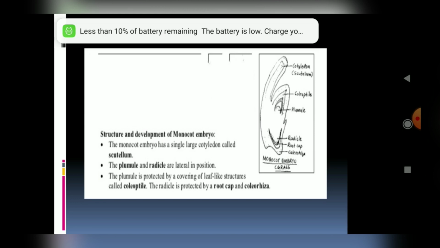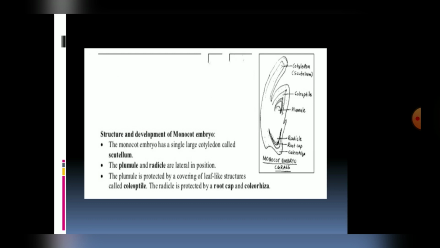Then we are coming to the next part, structure and development of the monocot embryo. The early developmental stages are the same in both monocot and dicot seeds. Monocots have a single cotyledon, the scutellum, and the plumule is present on the upper part, which is covered by a sheath-like structure known as the coleoptile, while the radicle is also covered by a sheath-like structure known as the coleorhiza. The scutellum is not providing any nourishment, but it is absorbing nourishment from the endosperm.